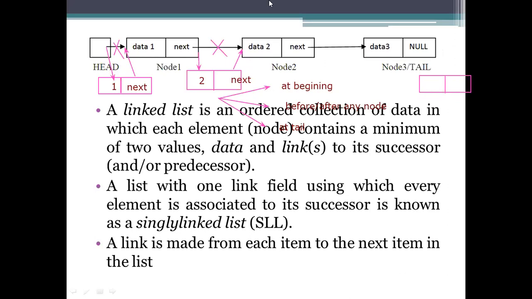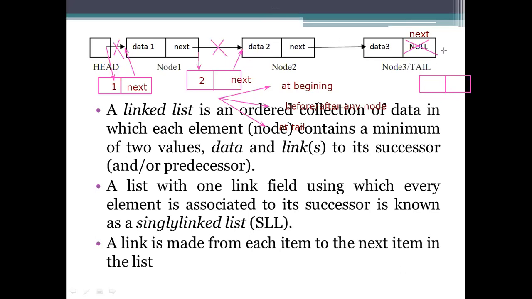So here it is not null. Here what could be? It is being taken into account as next, because it is having one element after that one.